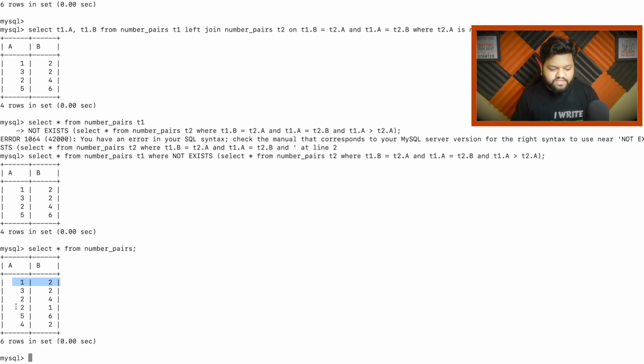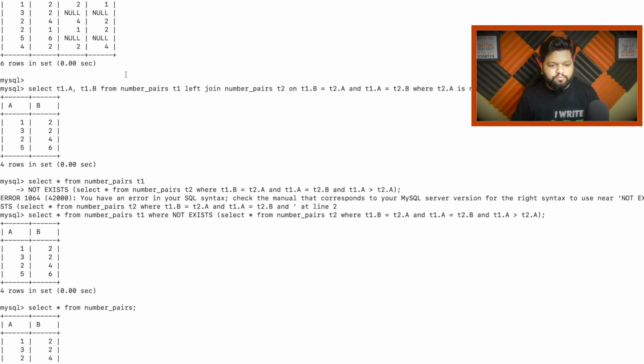Now similarly, let's say when we will be at this particular row, right? What will happen? Obviously, we will receive this output for sure because of this condition T1.b and this part, this condition will get matched and we will be receiving this intermediate output. Now just focus on this part as well. T1.a greater than T2.a. So here T1.a is definitely greater than T2.a. That means it is returning something.